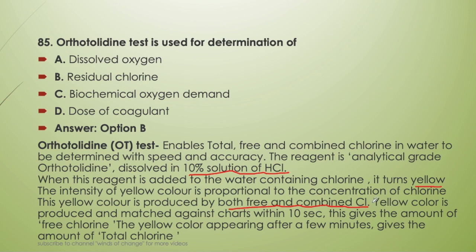So the yellow color is produced and matched against the chart within 10 seconds. The yellow color obtained within 10 seconds is because of the presence of the residual chlorine. This gives the amount of the free chlorine. The yellow color appearing after a few minutes gives the amount of the total chlorine. So now I think you have understood the orthotolidine test for determining the residual chlorine.